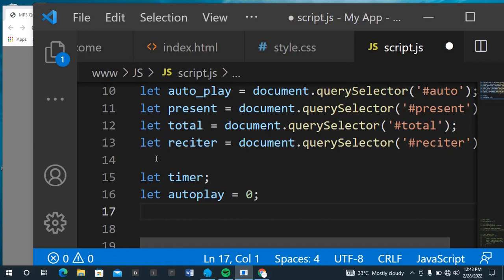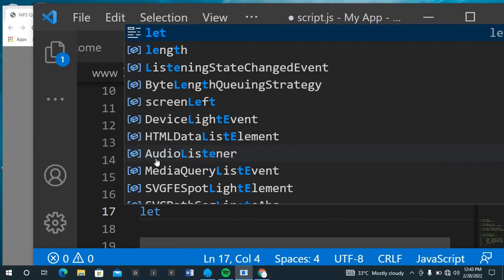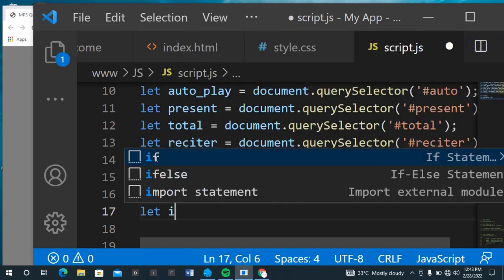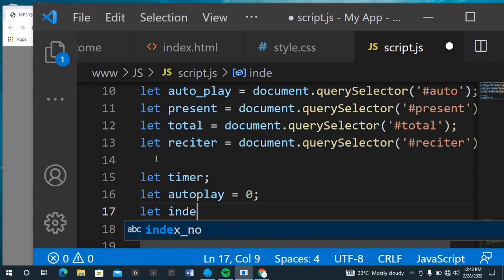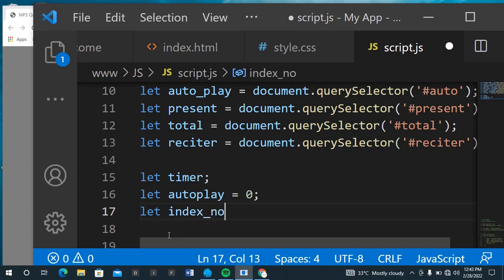Then let's do index number. Let's index number to be also 0.